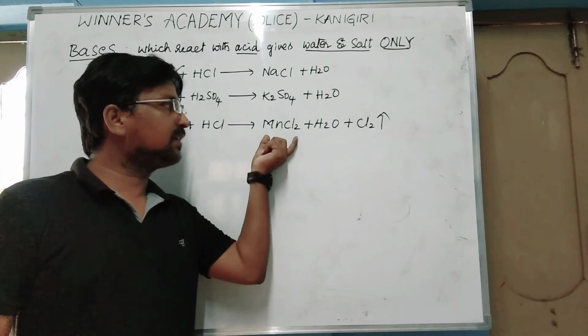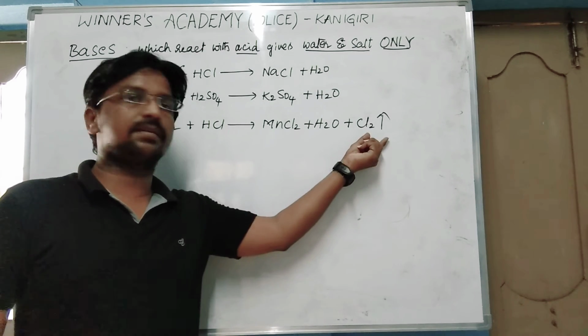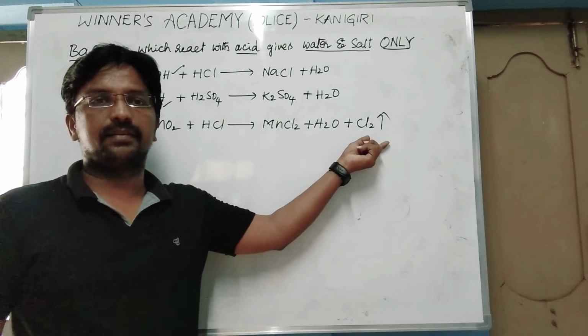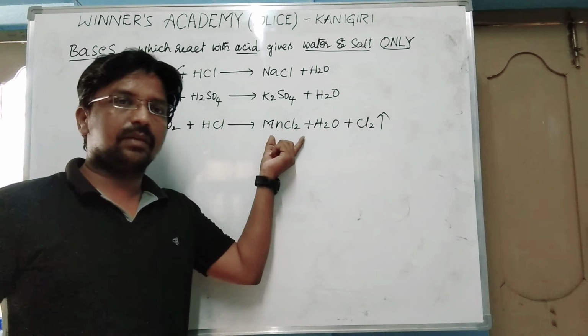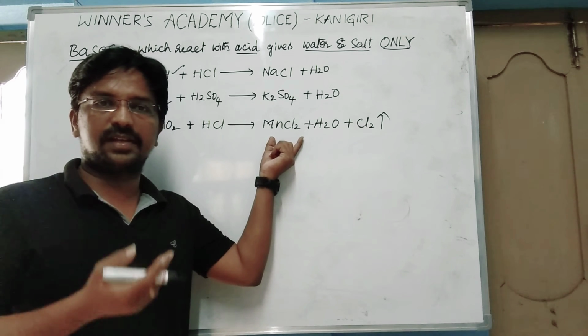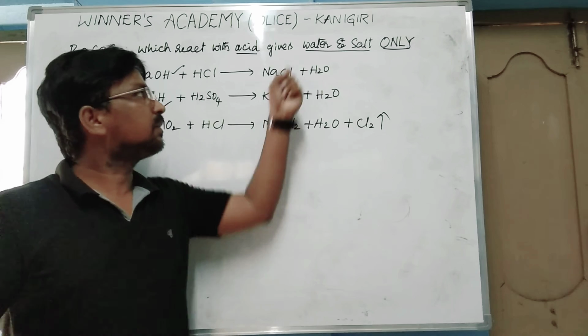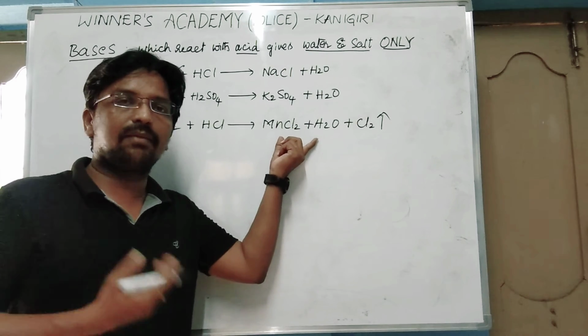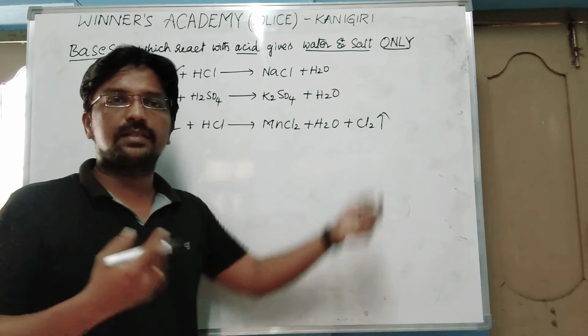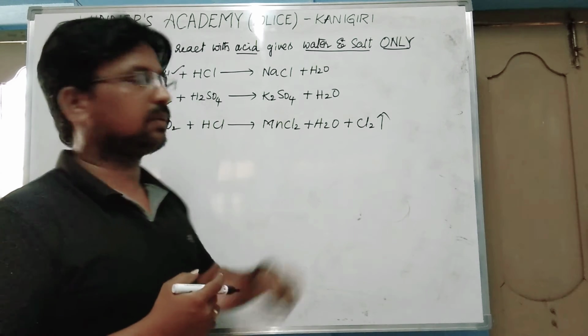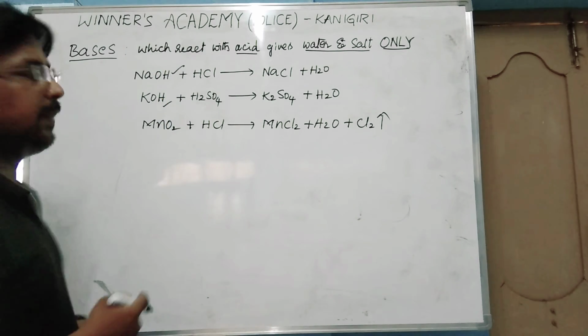We need only salt and water, since a base is a substance which reacts with an acid to give salt and water only. But along with salt and water, it produces chlorine gas also. So that's why it is not said to be a base.